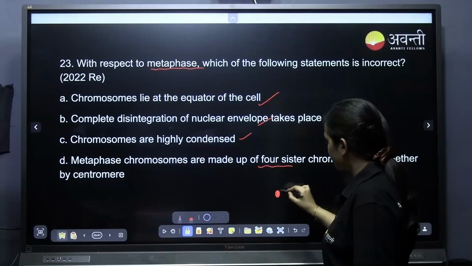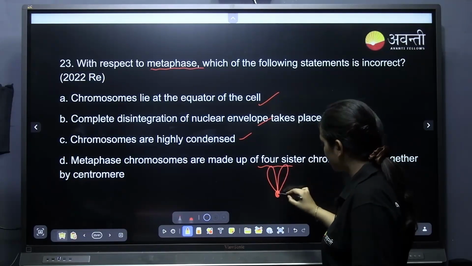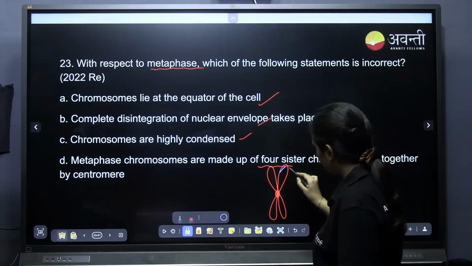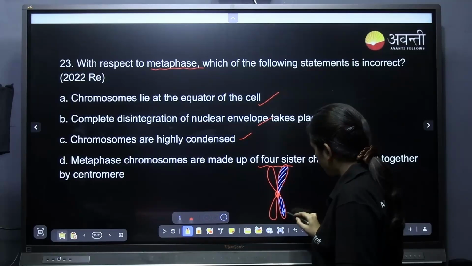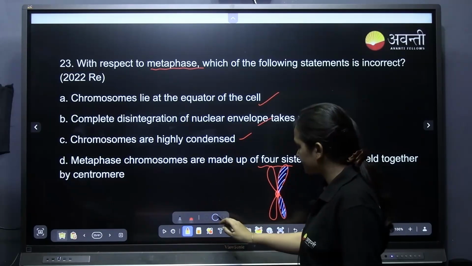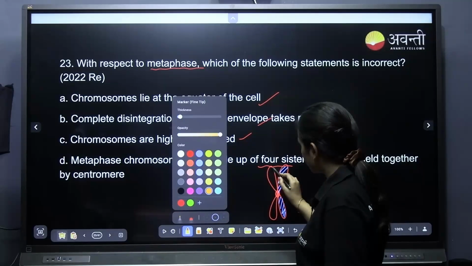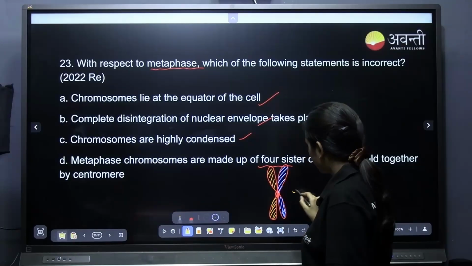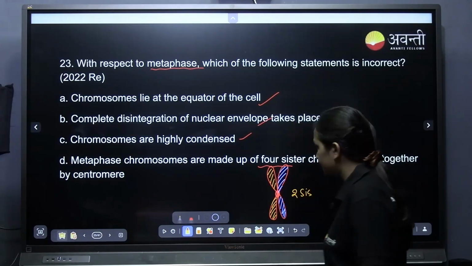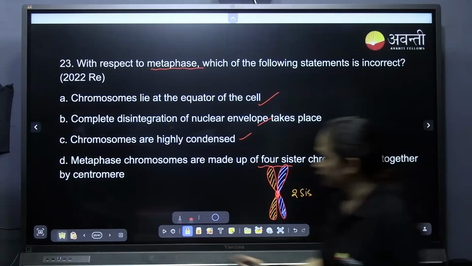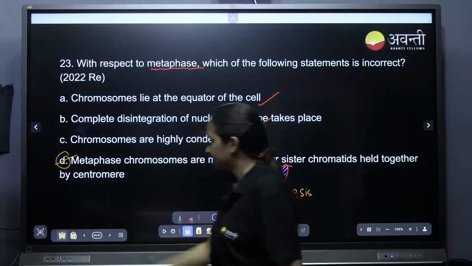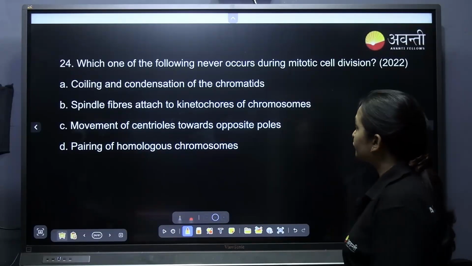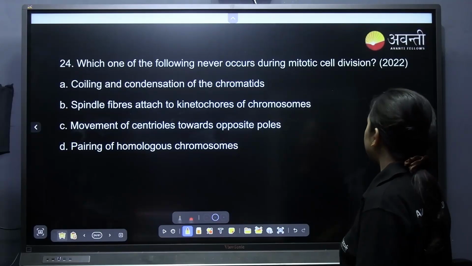Actually, if this is the centromere, this is one sister chromatid, and this is another sister chromatid. How many sister chromatids are here? 2 sister chromatids. So, which makes D for Delhi a wrong statement. Which one of the following never occurs during the mitotic cell division?